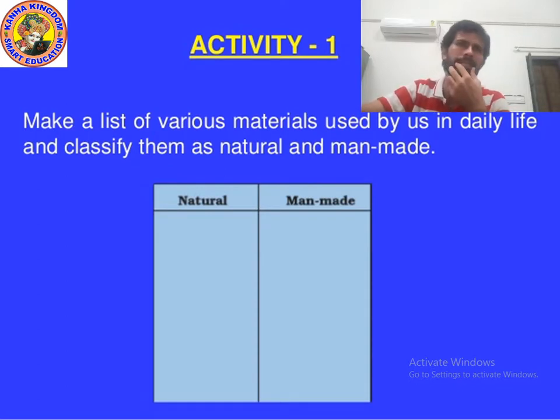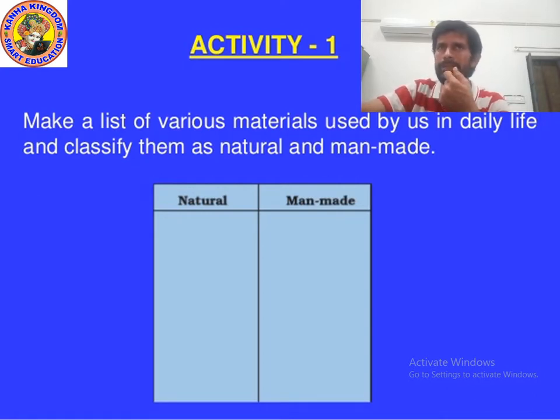So which are the natural materials? Can you tell me the names of some natural materials? Air, soil, water, sunlight, and tell me something more. CNG is a gas, compressed natural gas. LPG is also a gas, liquefied petroleum gas. And we know that fruits and petrol are also natural materials. We get them from natural sources.